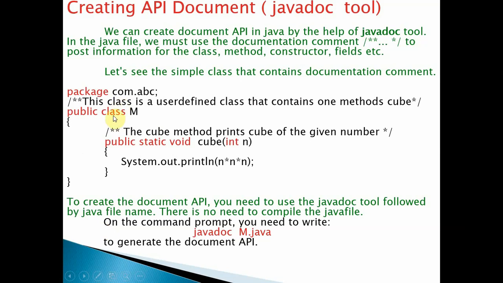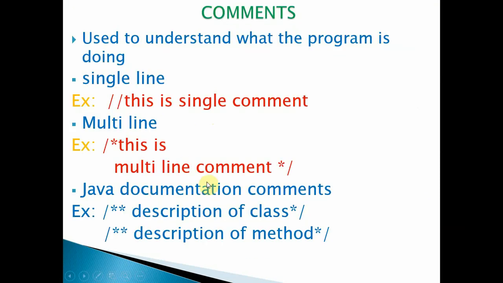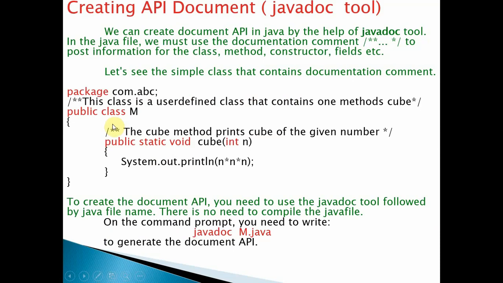To define the basic elements of a Java program, we have comments. Maybe you can use a single line comment here, maybe you can use a multi-line comment here, but when you use Java documentation comments, the third one, with the help of this comment you can create an API document. It is just like an HTML page, right? When you execute, you will understand.